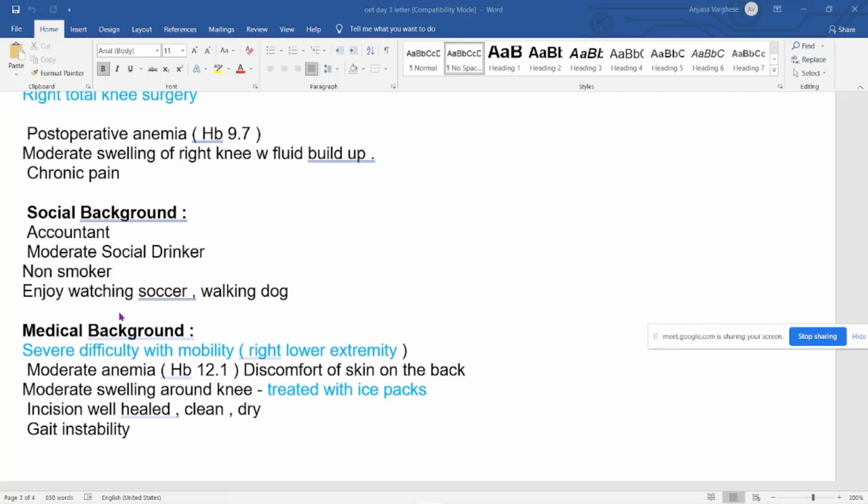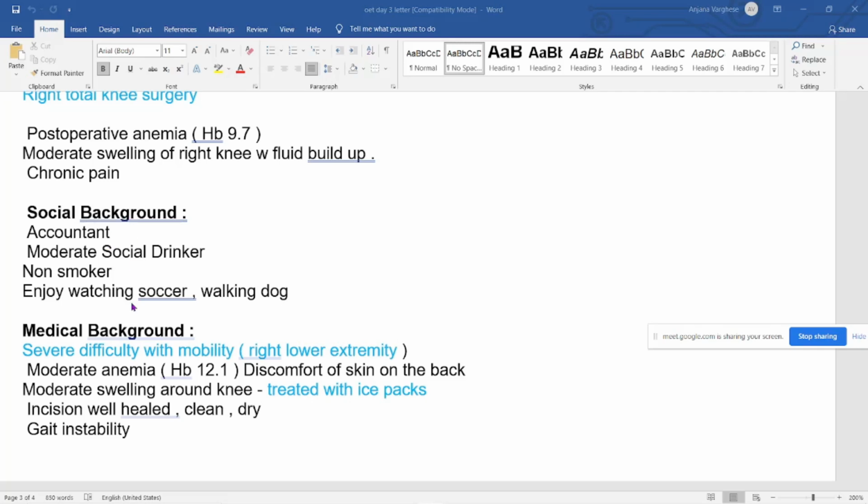Imagine for now, because in this case there is no detail, you can only select accountant, which is an occupation. So you can mention accountant in your letter if you want. Mostly students won't be writing that, but if you want, you can write that also.